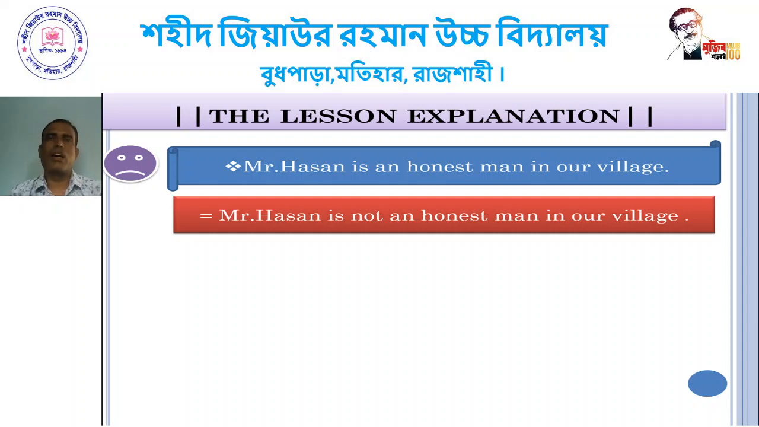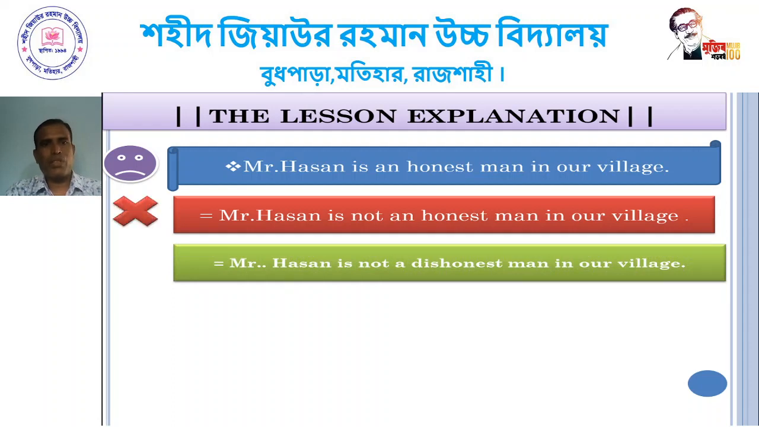It's the negative statement. It is also a sentence according to its structure, but it's not the transform of the sentence Mr. Hassan is an honest man in our village, because here Mr. Hassan is not an honest man in our village. It's the opposite meaning of the sentence Mr. Hassan is an honest man in our village. So it's not correct. So what will be the correct statement? Mr. Hassan is not a dishonest man in our village.